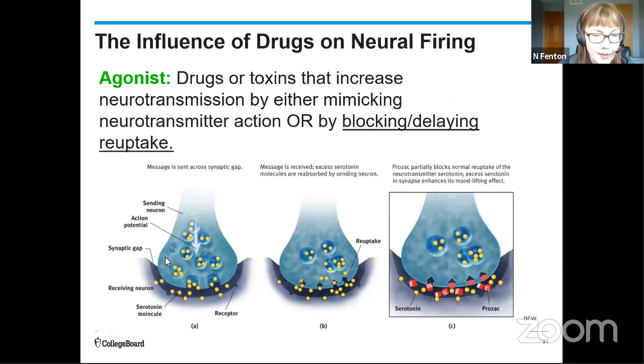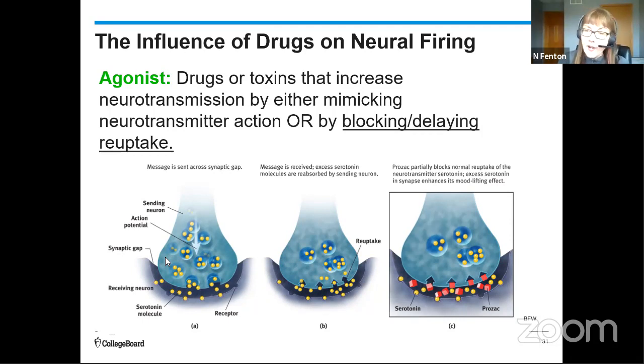Agonists can also work in another place. They can also work in the reuptake process. So with antidepressant medications, they're called selective serotonin reuptake inhibitors, so SSRIs. If you see in the close-up here, the SSRIs are the red squares, and the serotonin is the yellow. The neuron is going to release serotonin into the synapse. And what Prozac, that SSRI, is going to do is block the reuptake, which means that the natural serotonin from the cell is going to remain in the synapse longer, giving it a chance to then stimulate the next cell.